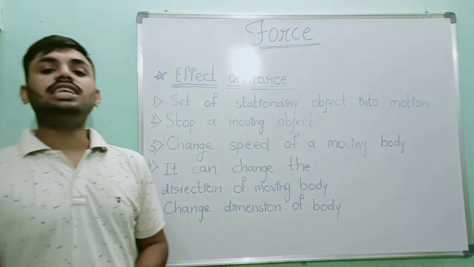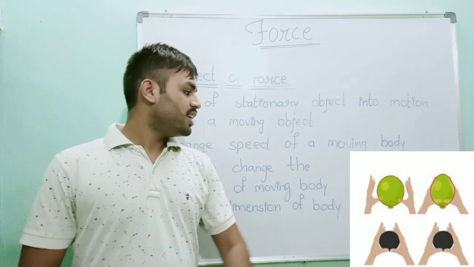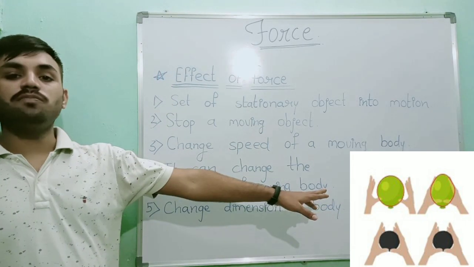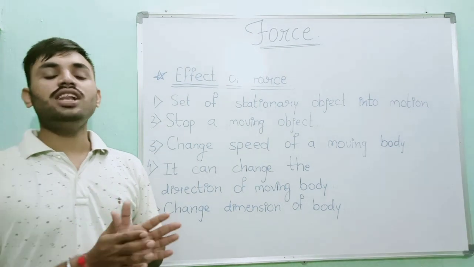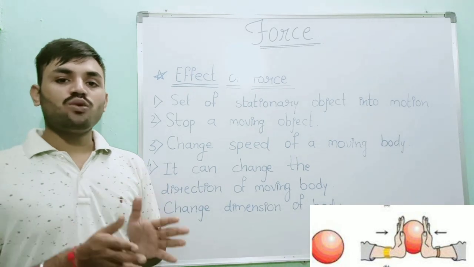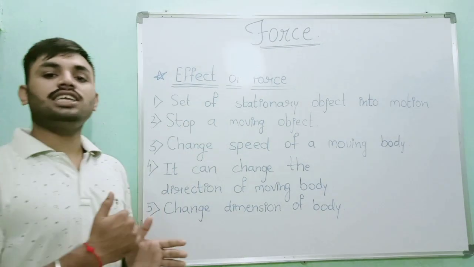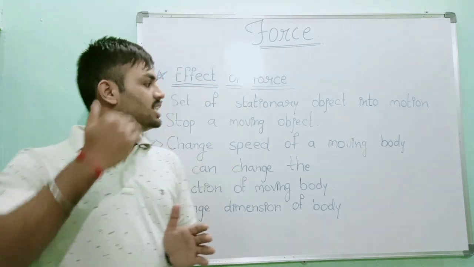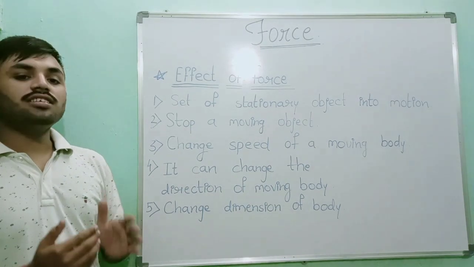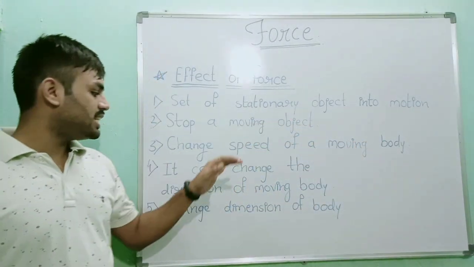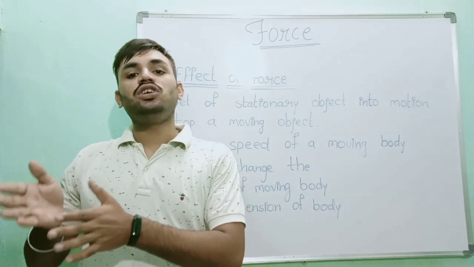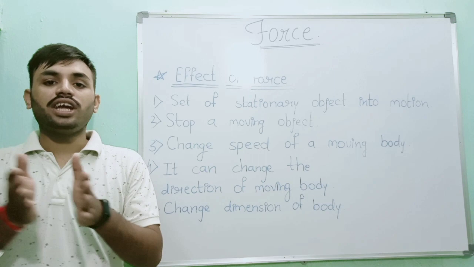Fifth, it can change the dimension of any body. Here in this example you can clearly see that when we apply a force on the balloon, the dimension of the balloon will change. So here we can clearly see that when we apply a force, it can change a stationary object into motion. It can change a moving body into a stationary body. It can change the speed of a moving body. It can change the direction of any moving body. It can change the dimension of any object or any body.